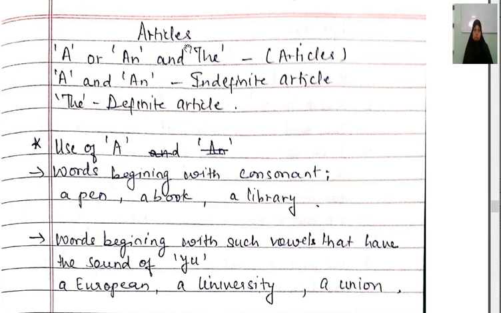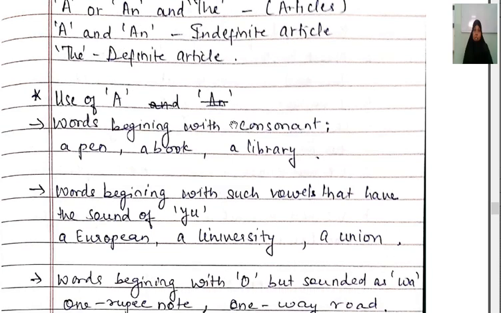What are articles? Articles belong to the group of words called determiners. Articles indicate definite and indefinite meaning. So they are classified into two, that is definite article and indefinite article. A and an are known as indefinite articles. The is known as the definite article. Now today we are going to see how to use these articles.